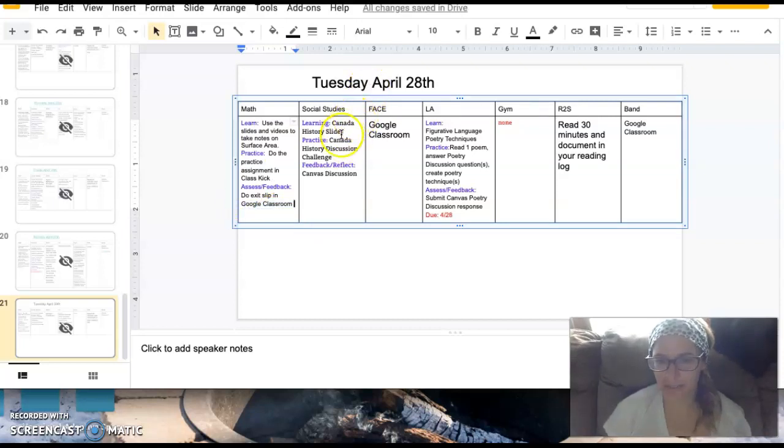In social studies, there's going to be Canada history slides, and then there will be a Canada history discussion challenge, so you will complete that discussion within Canvas. In Encore classes, check Google Classroom for that information.